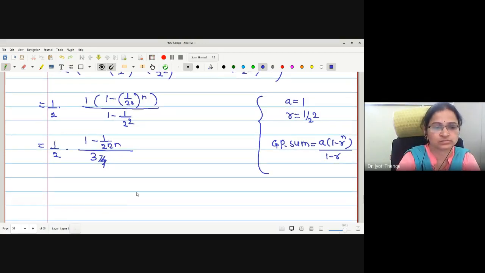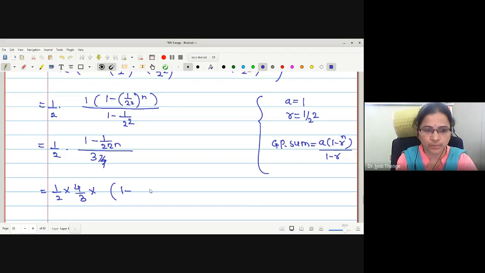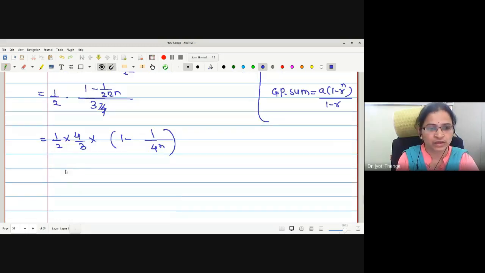So half into 4 by 3 into 1 upon 1 minus 2 raised to 2n, that is 4 raised to n. So the value of the integral from 1 upon 2 raised to n to 1 of f dx is equal to, how much is the value we were getting?